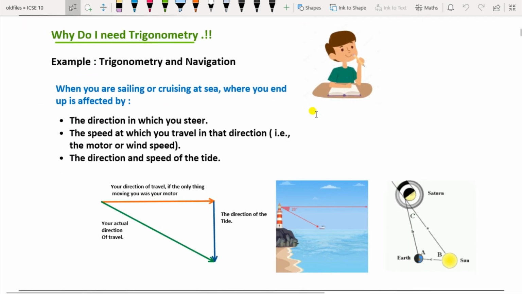Why do we need trigonometry? So trigonometry is said to be the most important mathematical relationship ever discovered.